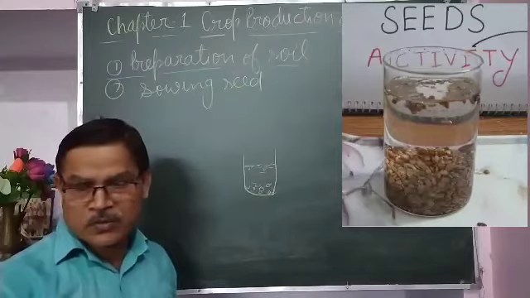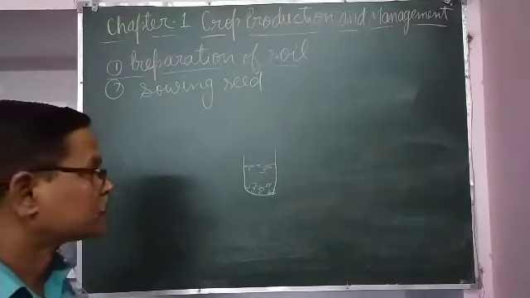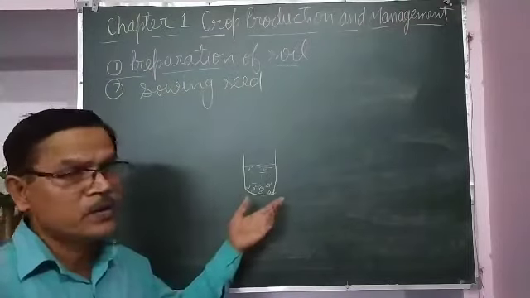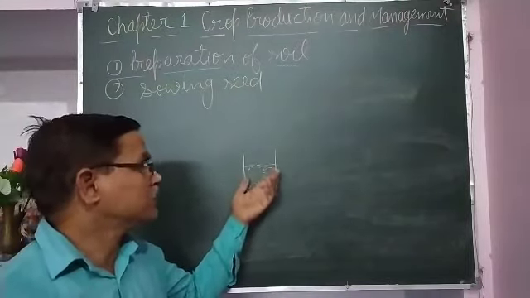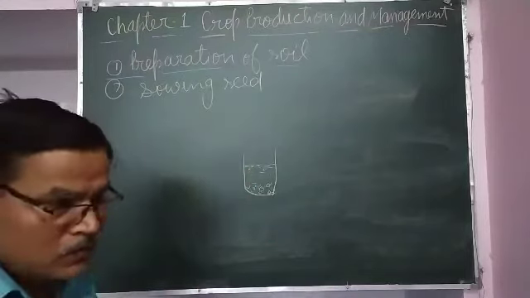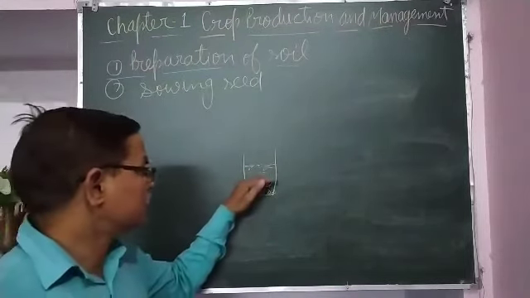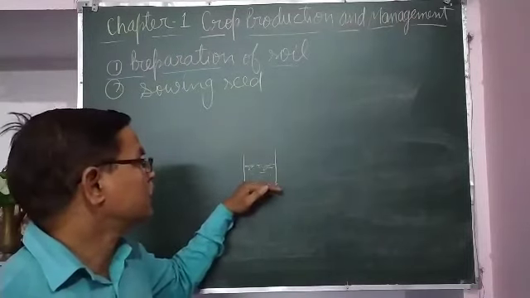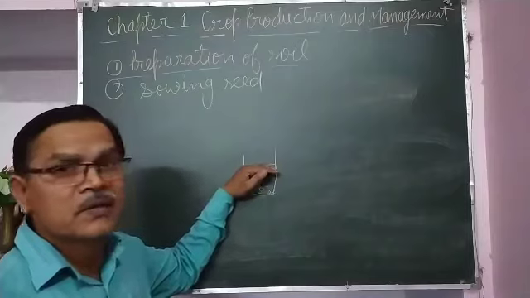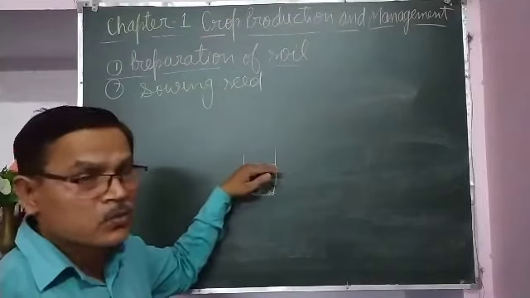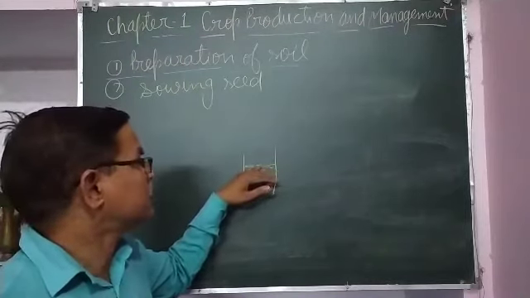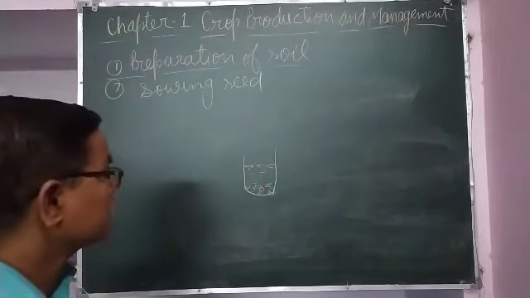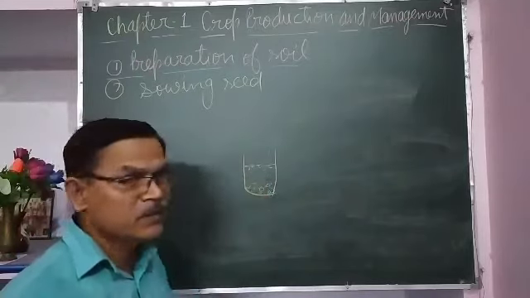Sometimes at your home, if wheat is washed before giving it to the flour mill, then when wheat is put into the water tub, most of the wheat grains settle at the bottom of the container, and some of the wheat grains float at the surface of water. So whatever seeds float at the surface of water are not fit for sowing. They may be eaten by insects.